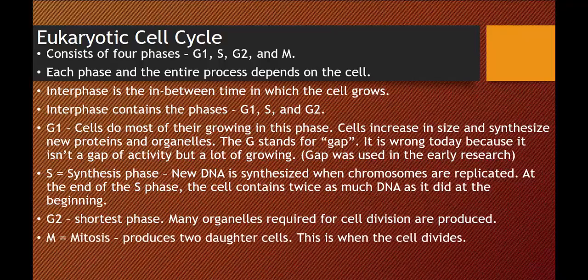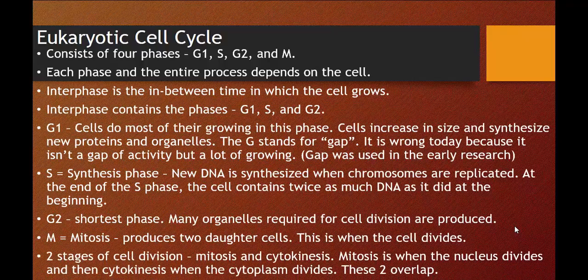Now, then we have the M, because remember, it consists of four phases, M, which produces two daughter cells, and that M stands for mitosis, and this is when the cell divides. There are two stages of cell division. There is mitosis and cytokinesis. And notice we say cell division, not cell replication. So here we're talking about cell replication in the cell cycle, and then we have cell division when the cell actually divides, which is mitosis and cytokinesis. So mitosis is when the nucleus divides, and then cytokinesis is when the cytoplasm divides. And these two overlap. So let's talk about mitosis right now.